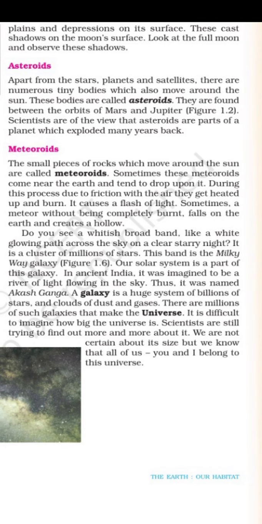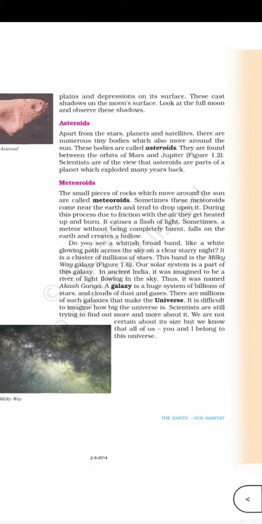Do you see a white broad band, like a white glowing path, across the sky on a clear night? It is a cluster of millions of stars. Now, what are clusters? Clusters are groups of galaxies together. This band is the Milky Way galaxy. Our solar system is a part of this river of lights flowing in the sky.